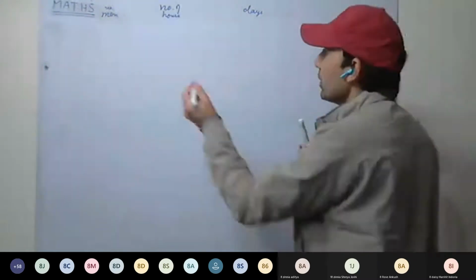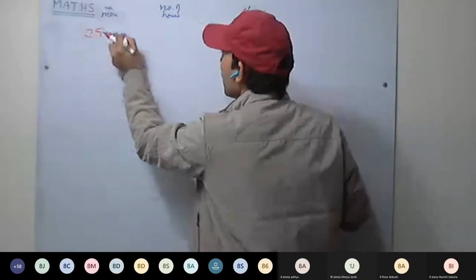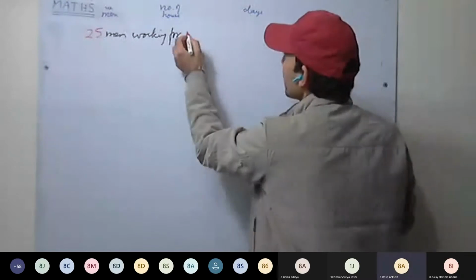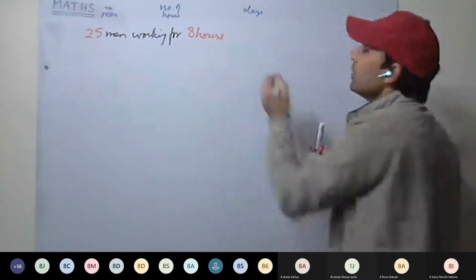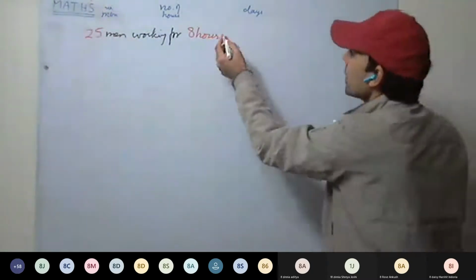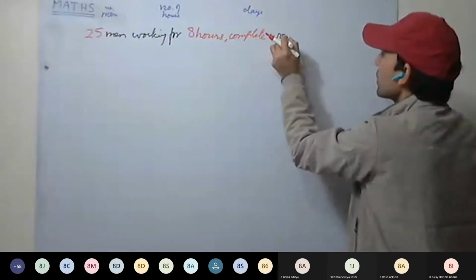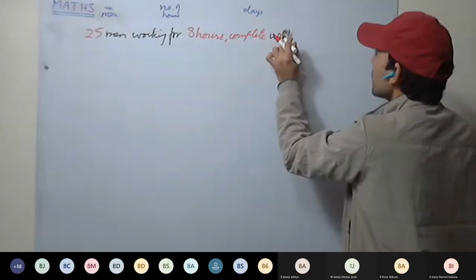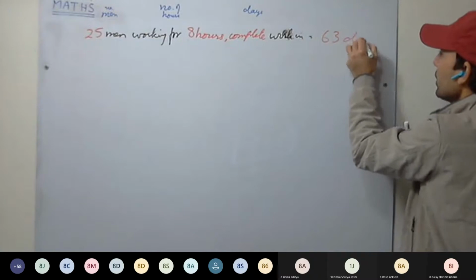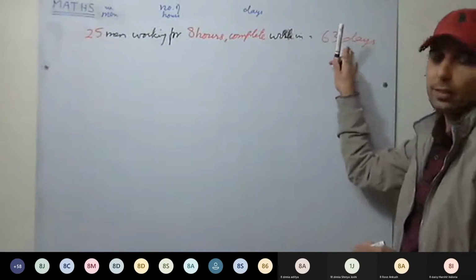So 25 men working for 8 hours complete the work in 63 days.